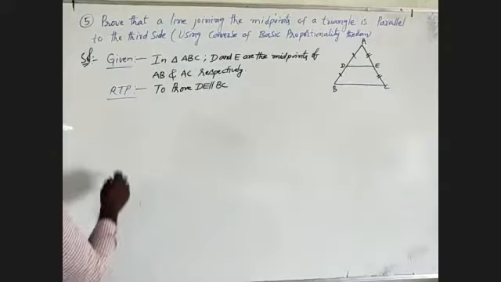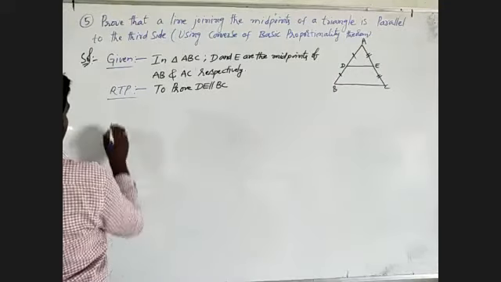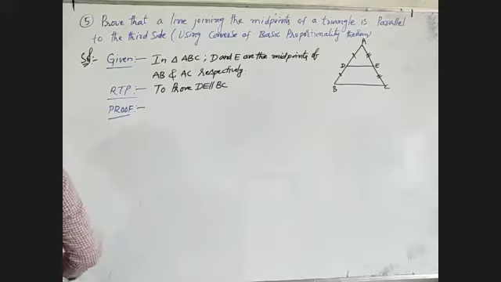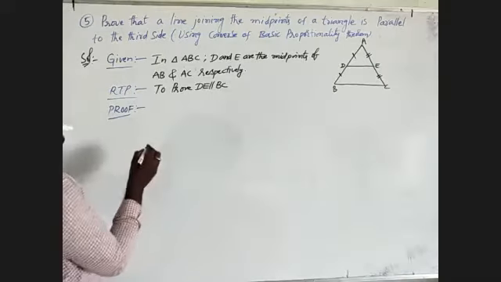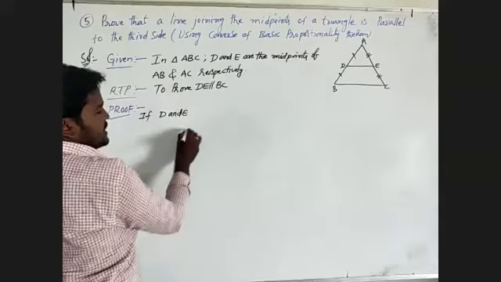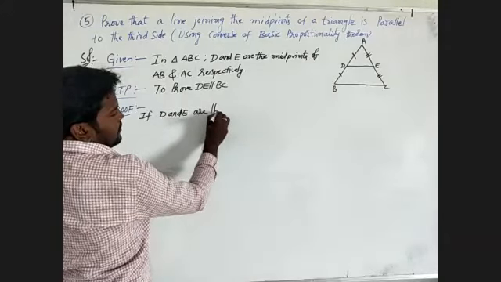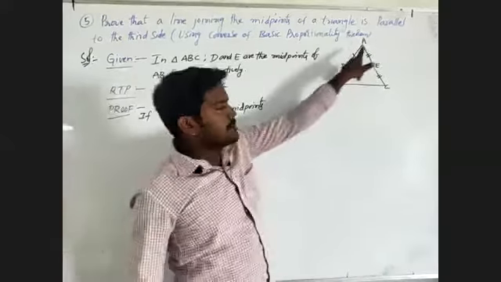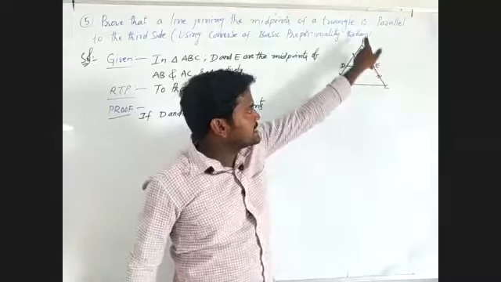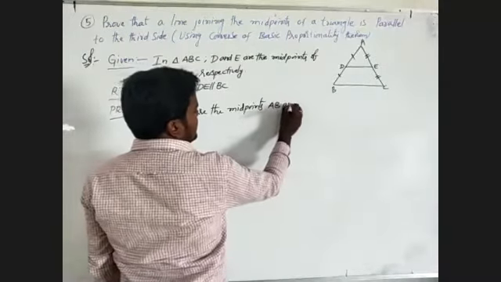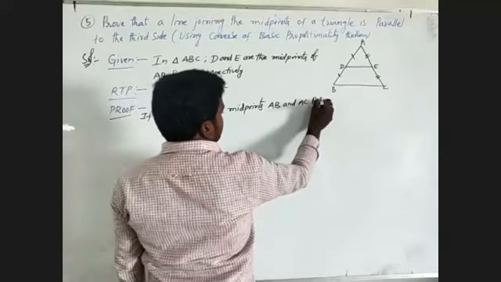Now I am going to the proof. What is the proof? We'll observe in this one what is given. D and E are the midpoints: D is the midpoint of AB, and E is the midpoint of AC. D and E are the midpoints of AB and AC respectively.